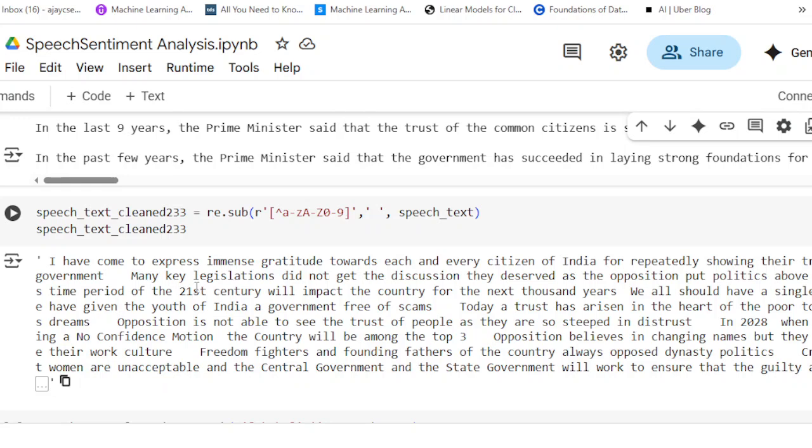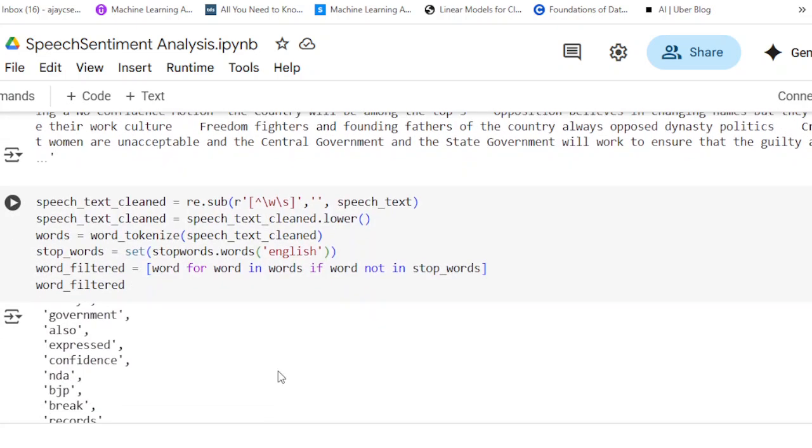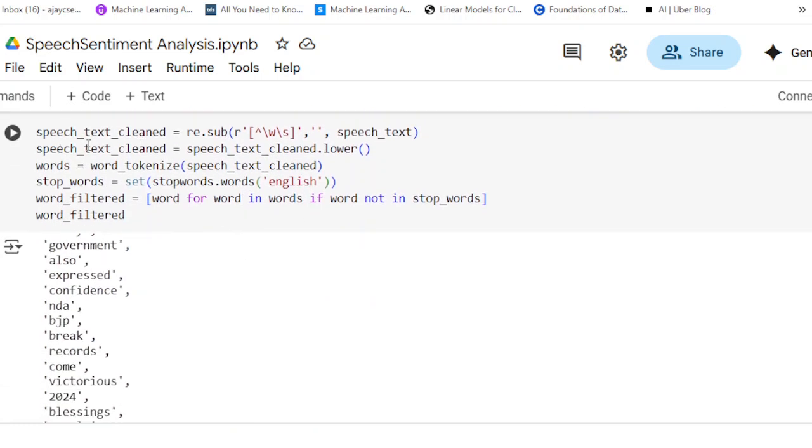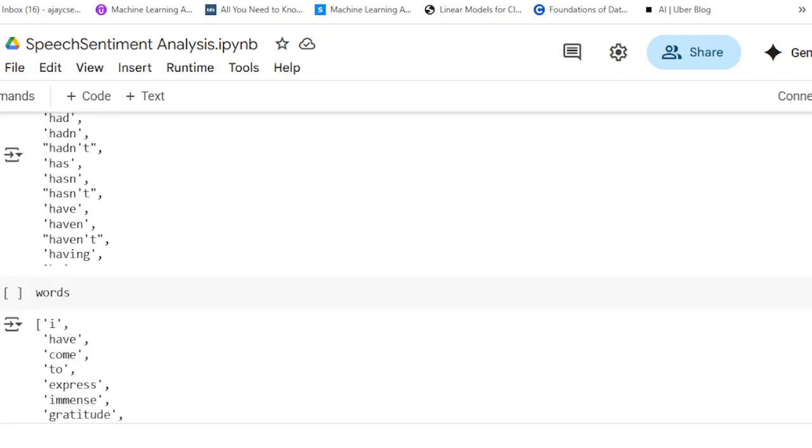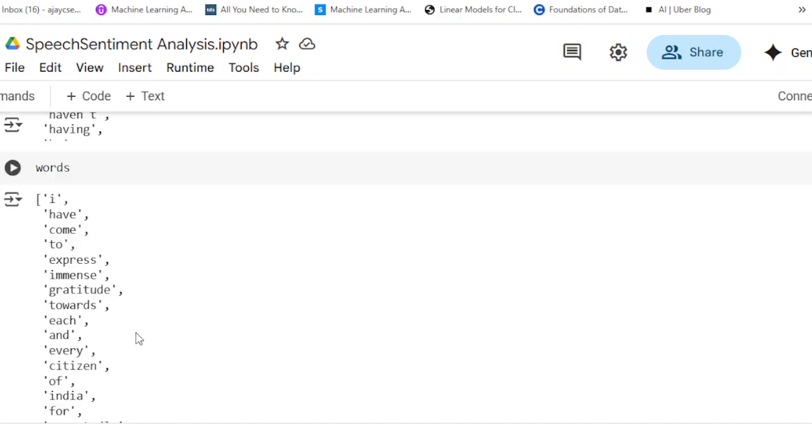Here, this is the speech after removing any characters other than alphabets and numbers. We also convert all the words to lowercase, check for the stop words and filter them out. So these are the various words that we have.